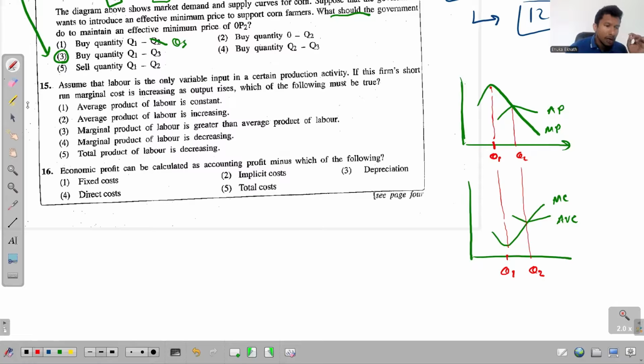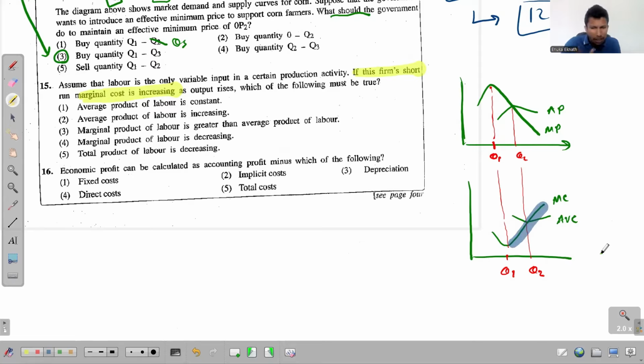Right. Now, look at the question one more time. If the firm's short-run marginal cost is increasing, they are referring to this region where marginal cost is increasing from the Q1 value onward.